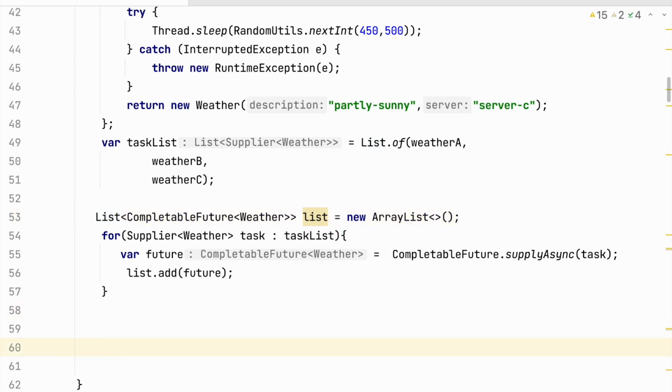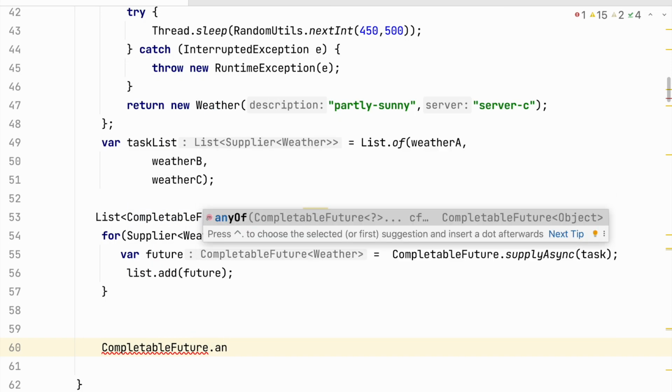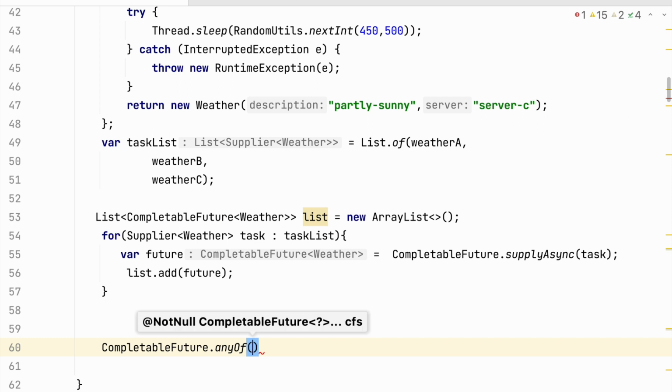Now what I need to do is find the fastest server which is going to give me the result. So CompletableFuture.anyOf, just like CompletableFuture.allOf, also takes a variable number of arguments, and the argument type is CompletableFuture.